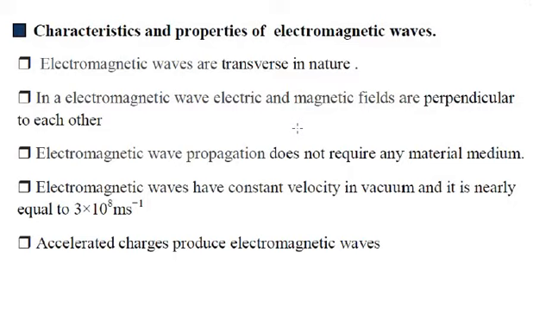Okay, next, electromagnetic wave propagation does not require any material medium. It is a non-mechanical wave. Electromagnetic waves have constant velocity in vacuum, and it is nearly equal to 3 × 10⁸ meter per second. Means, as we told, it does not require any material medium, means it travels in what? Vacuum. So when this electromagnetic wave is traveling in a vacuum, its velocity will be constant throughout the propagation, and that velocity is nearly equal to the speed of light, 3 × 10⁸ meter per second.